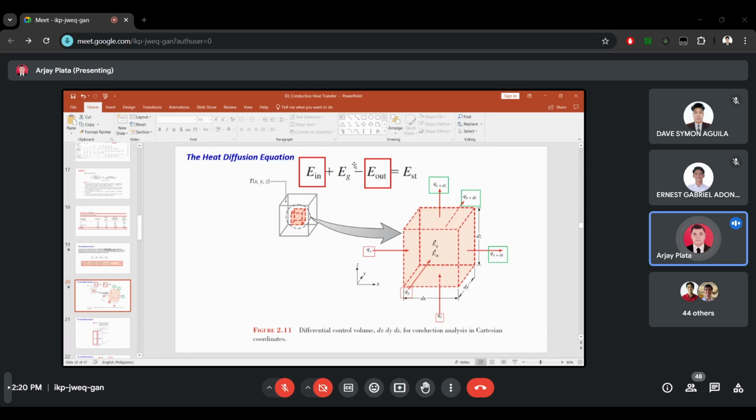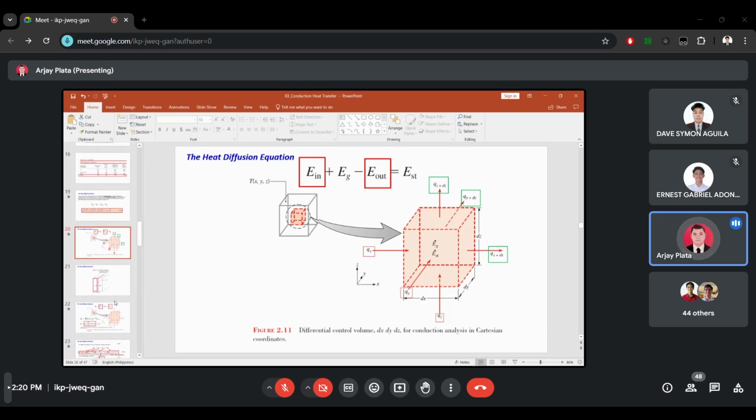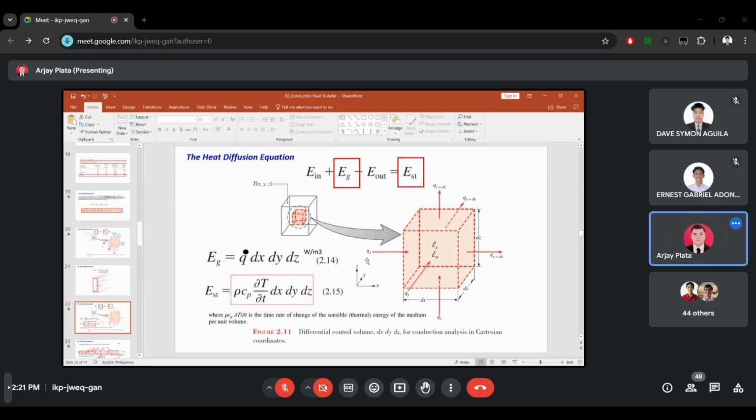How about the energy generated? Energy generated here is described as q naught multiplied by dx dy dz. The unit is watt per cubic meter. Q naught is the rate at which energy is generated per unit volume of the medium.